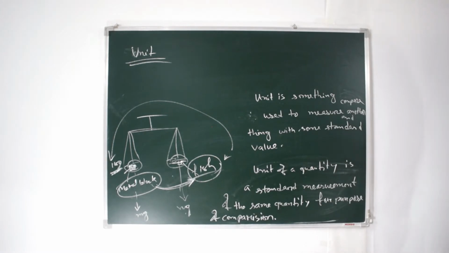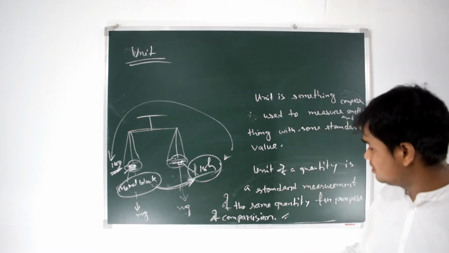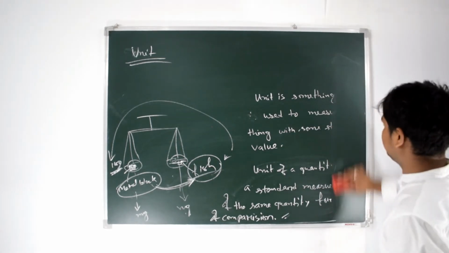Unit is a quantity. Unit of a quantity is a standard measurement of the same quantity for purpose of comparison. This is the definition of measuring same things. Okay, this is what unit is.